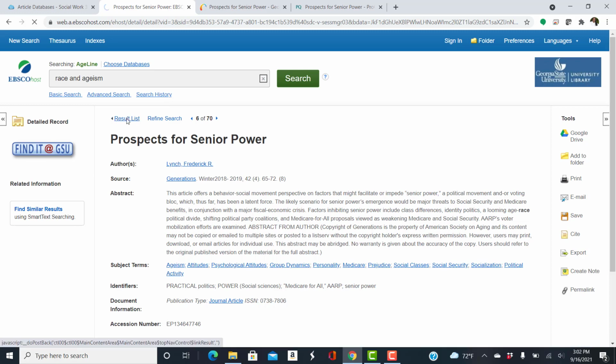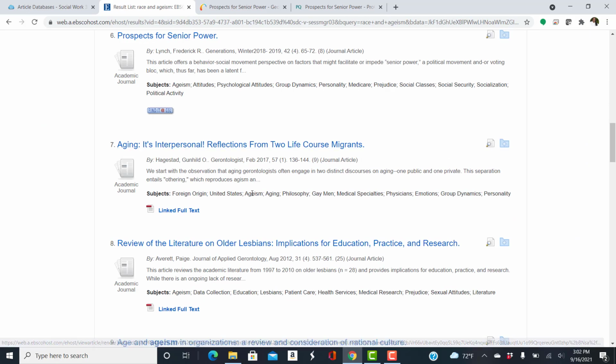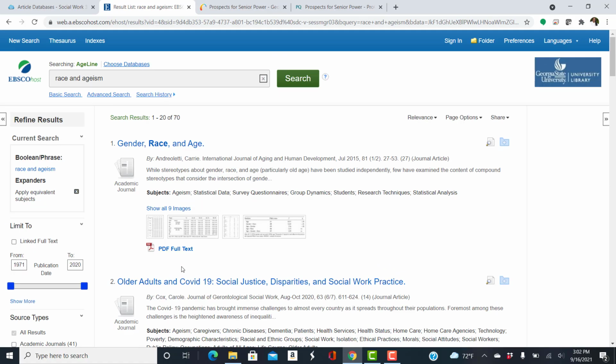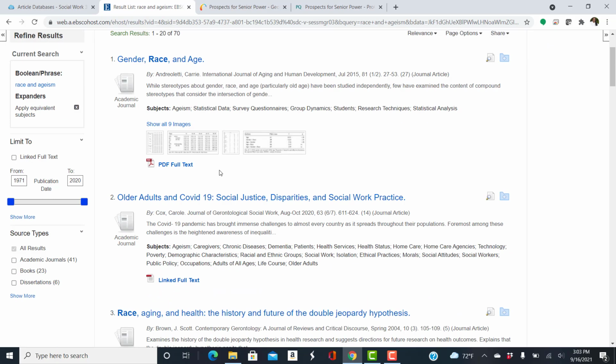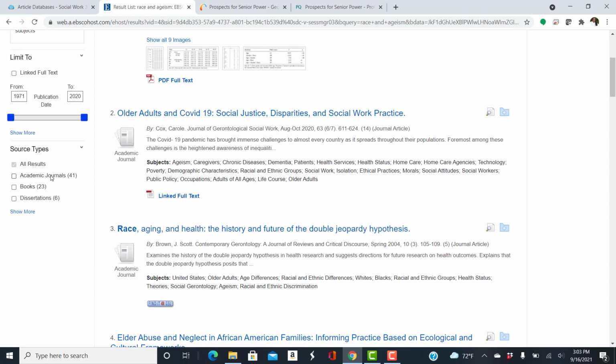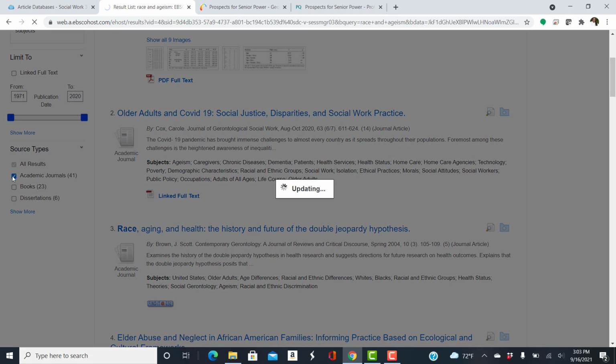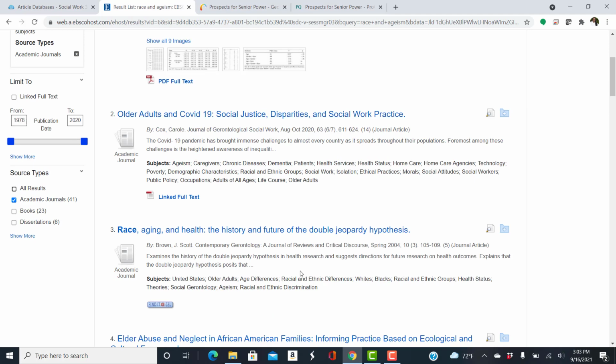So let's go back to the result links. I like to recommend you unlink that, because you could miss very relevant articles, and we could still have full text access to it in other places. For this one, this database has books and dissertations, so in this case, unless you have time to read a book, you may want to limit the results to academic journals. You still have 41.